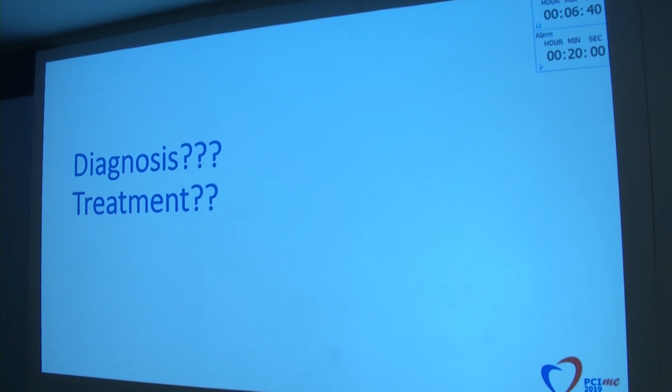So diagnosis, treatment, do you have any suggestions? If you do, please make it short because we don't have time. Just a question, Dr. Ramzi. Is there a role for transesophageal echo to evaluate that area? Transesophageal echo, I don't think so. I don't have experience with transesophageal echo in evaluating stent grafts. I doubt that a transesophageal echo will help you in making a diagnosis of infection. A CT scan may be more appropriate in these cases.